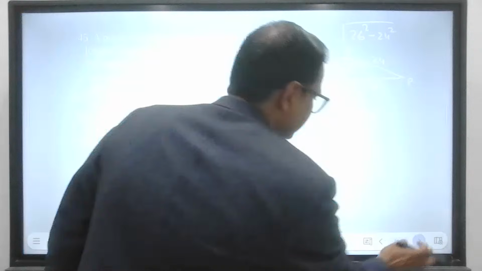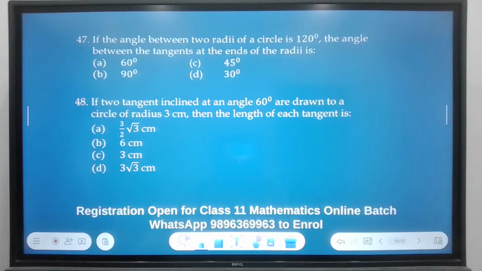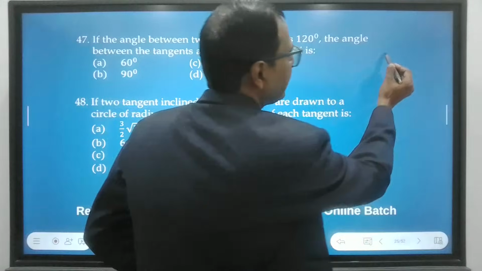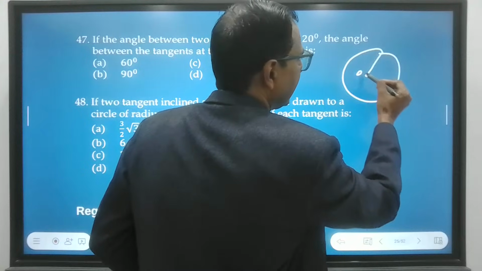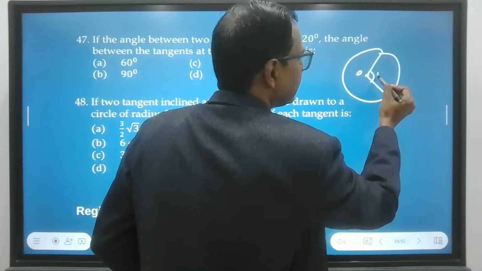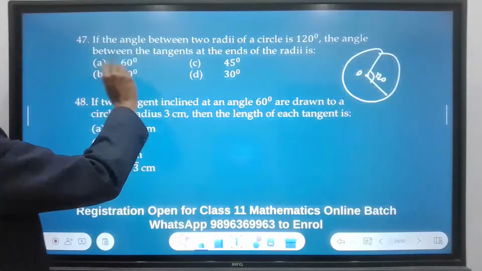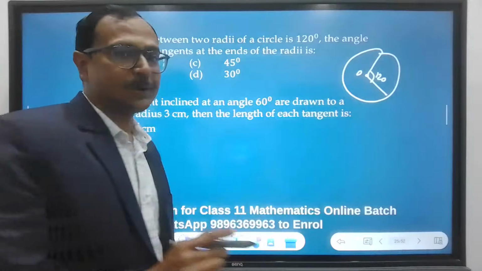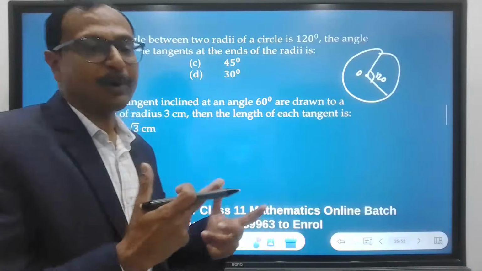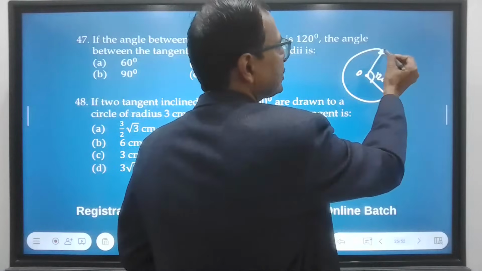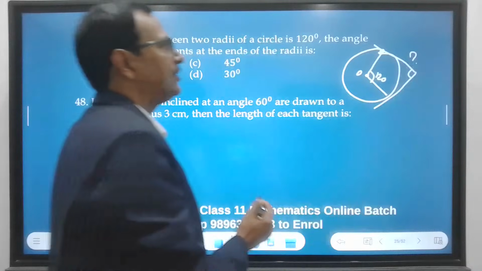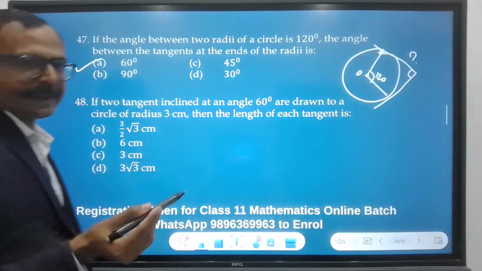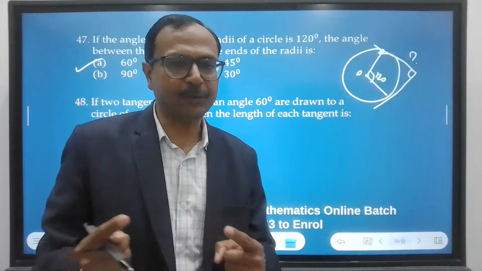Likewise, question number 47, 48. If the angle between two radii of a circle is 120, so very similar to the previous question. Here we have this radius and this radius. This angle is 120. The angle between the tangents at the ends of the radius. Now this question is actually the other form of the same question. So at the ends of this, you have to draw tangents like this, and it is asking you to find this angle, which will come out to be 60 degree again, but it's a different format of question.